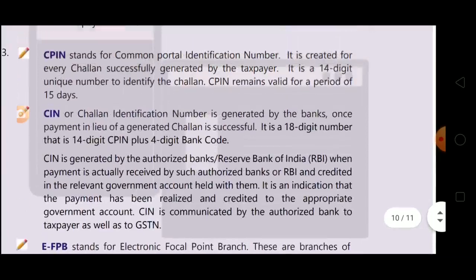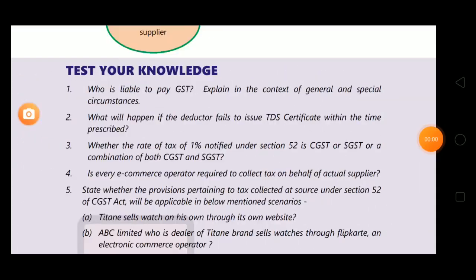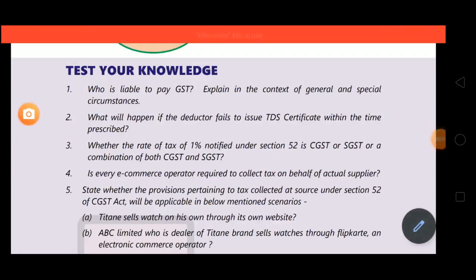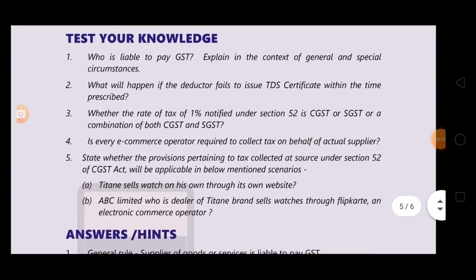Hope all answers are clear. Now we'll do the questionnaire of unit 2. Question number 1, chapter 12, unit 2. Okay. Question number 1 is, who is liable to pay GST? Explain in the context of general and special circumstance.